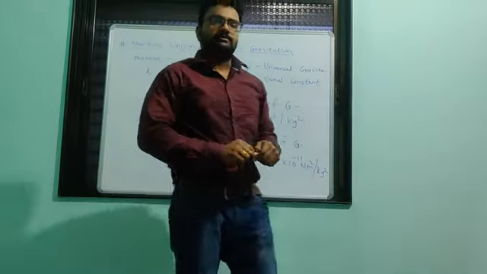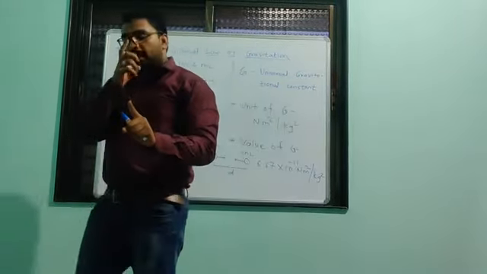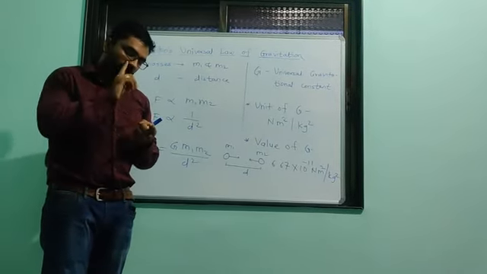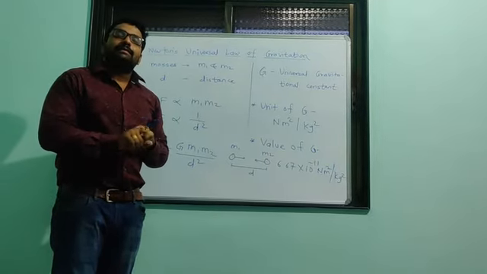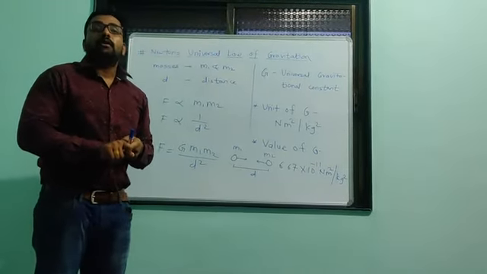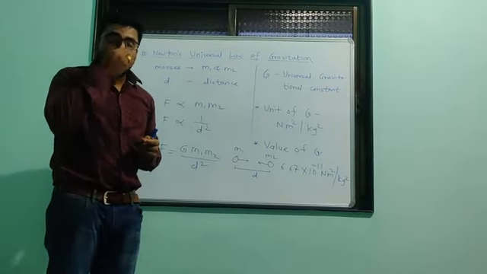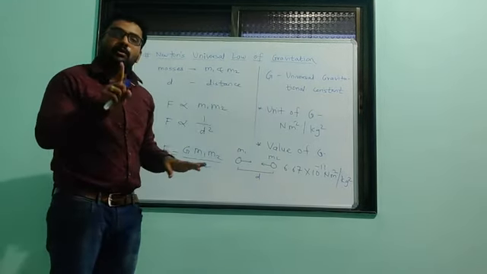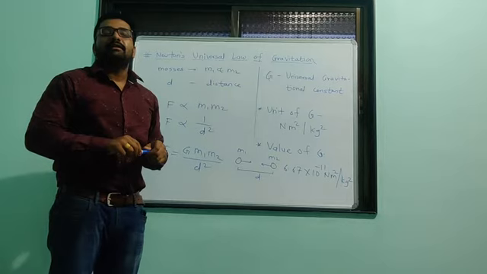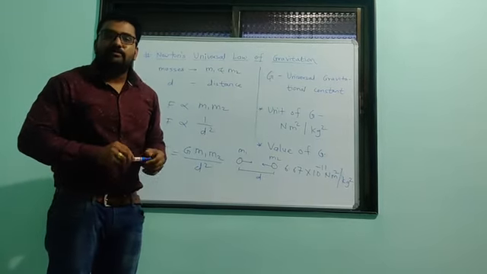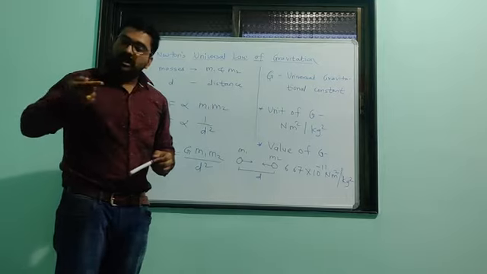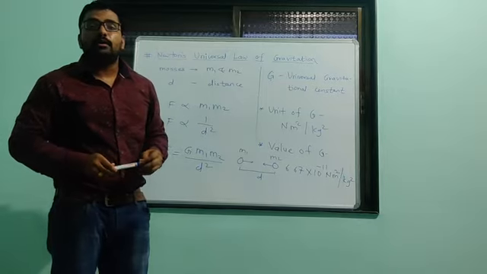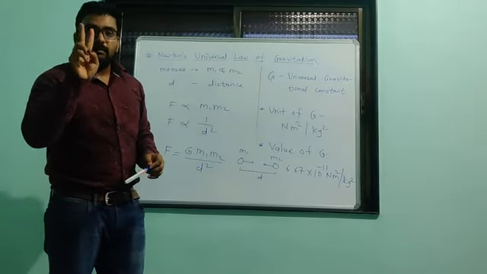Okay, so in today's lecture we have studied an important part, the Kepler laws. There are three Kepler laws. Kepler's first law is about the trajectory of a planet, also called the law of orbit. It tells us that the orbit of a planet is an ellipse with the sun at one of the foci. The second law is about area, so it is called the law of area: the line joining the planet and the sun sweeps equal areas in equal intervals of time. That is Kepler's second law.